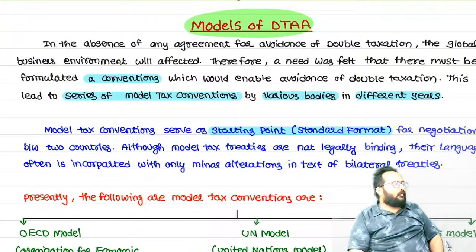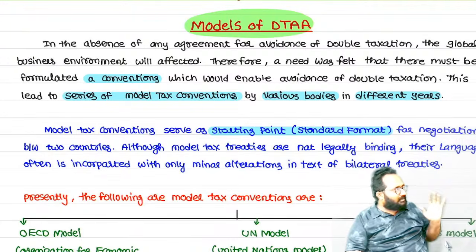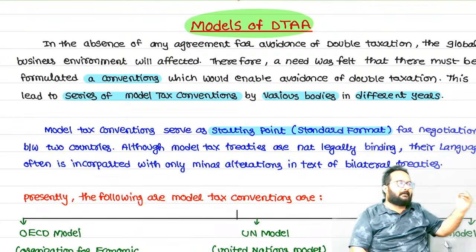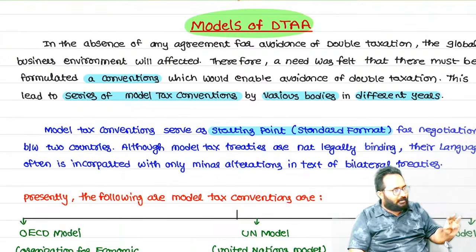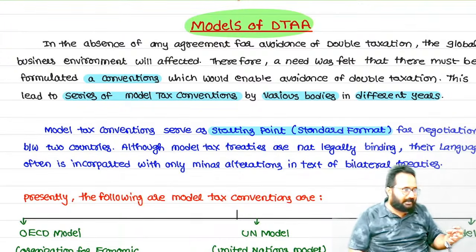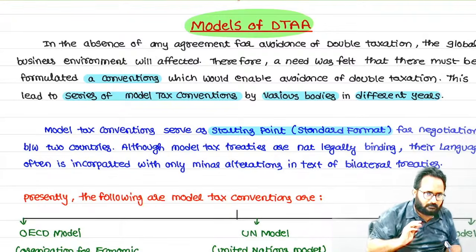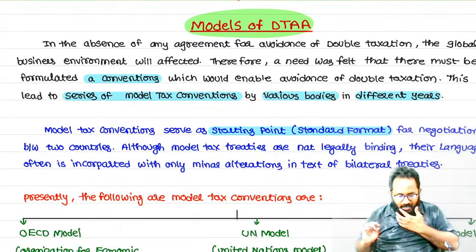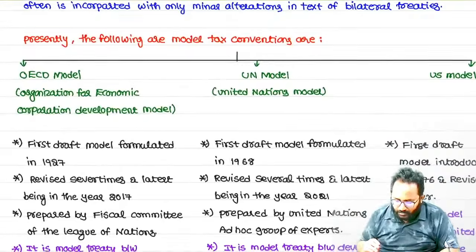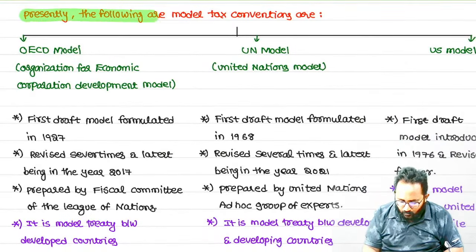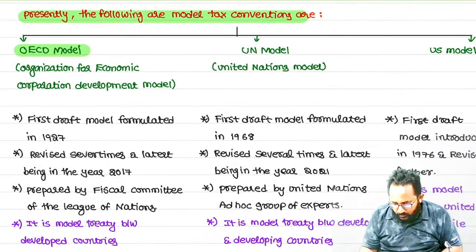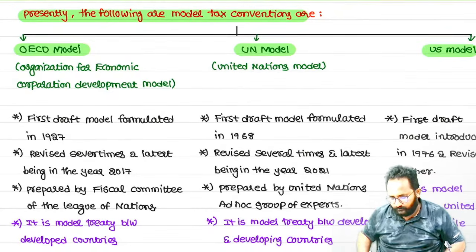So now, while entering into the DTA with all the countries, we have separate models. How many? 3. Any one of the draft models you can take and you can write whatever you want. Understood? Now, how many models are there? 3. What are the models? OECD, UN, US.